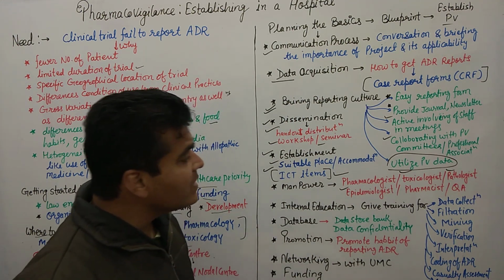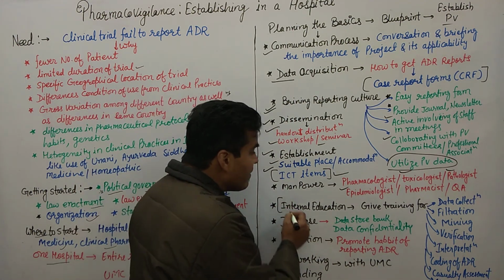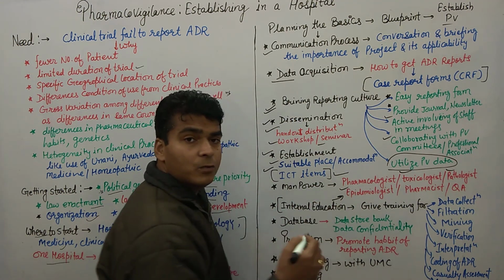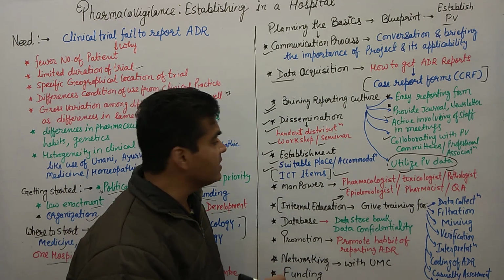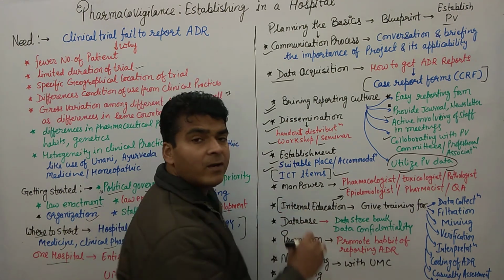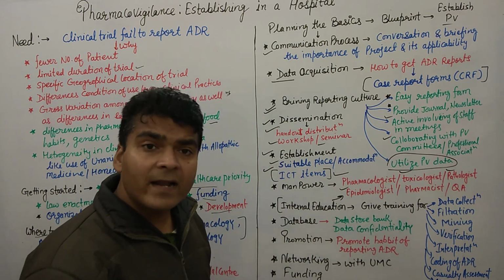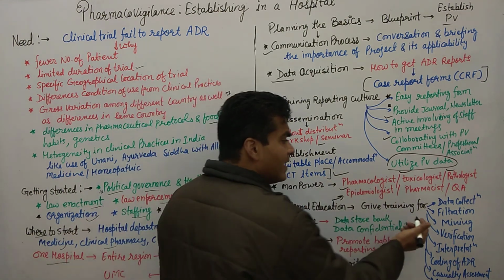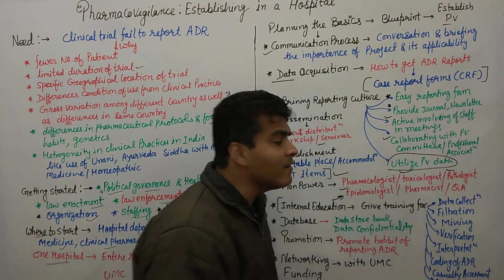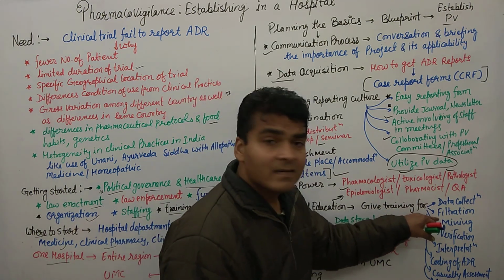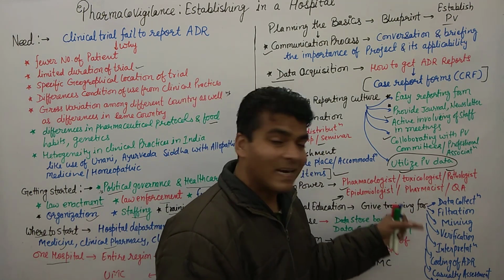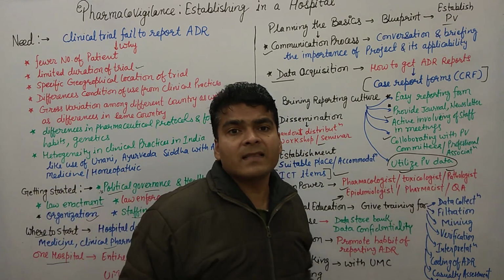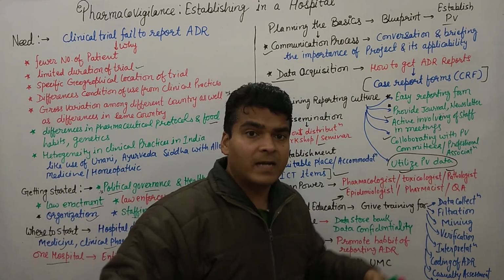Then internal education. There is a requirement of internal education for these people, the manpower involved with the pharmacovigilance center. So what kind of education are we giving in the pharmacovigilance center? The internal education, or we can say training, covers data collection, data filtration, then data mining. Mining means there is so much data, and we have to trace particular data.